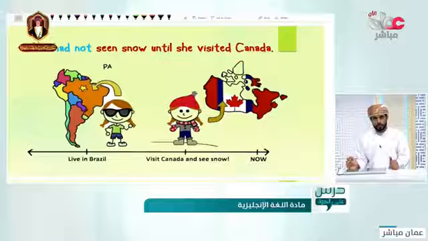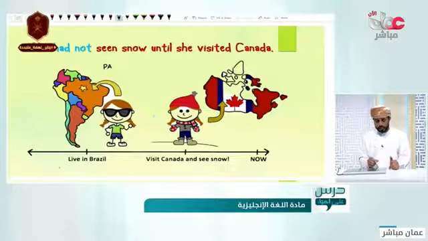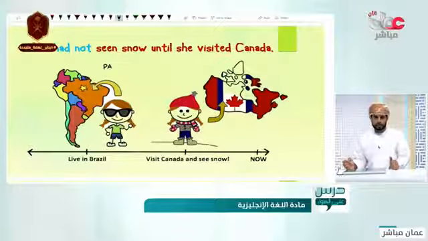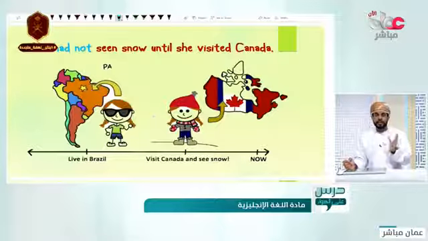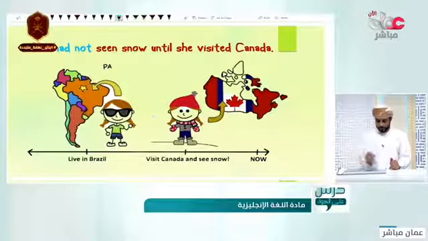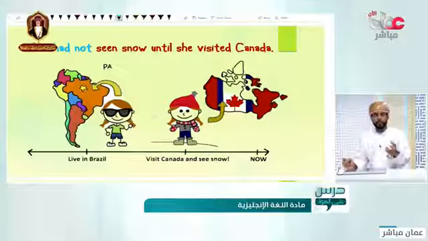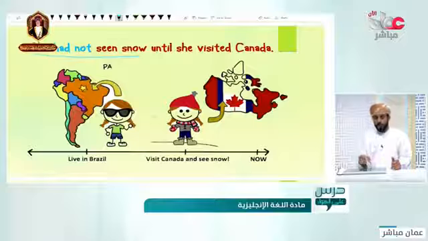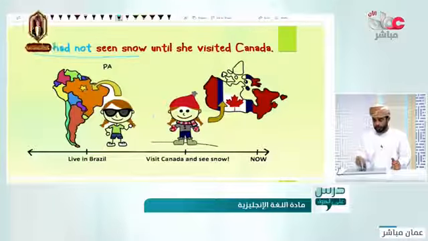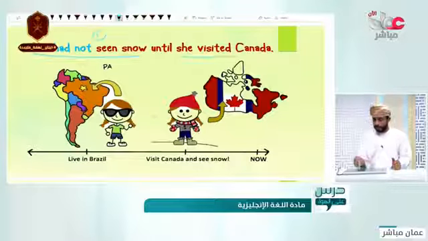Have a look at those two pictures here. She is living in Brazil, and when she visited Canada, she saw the snow. She had never seen snow before. So we say she had not seen snow until she moved to Canada. Which one happened before? Yes, she hadn't seen the snow before. Then she moved to Canada. After that, she saw the snow. So this is the old one, and this is the second action.